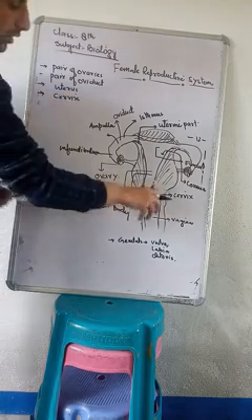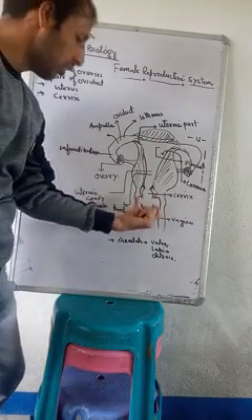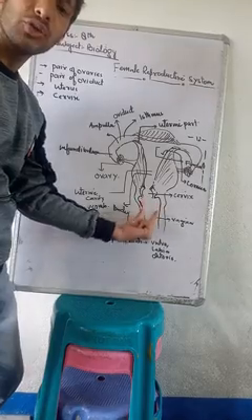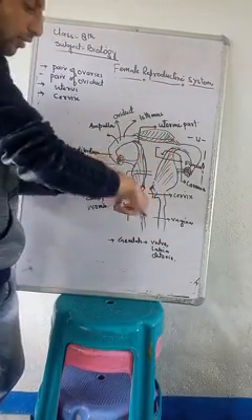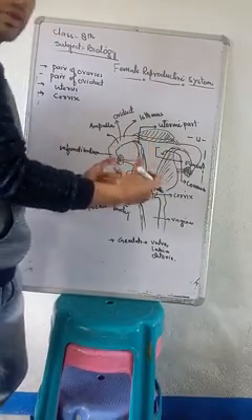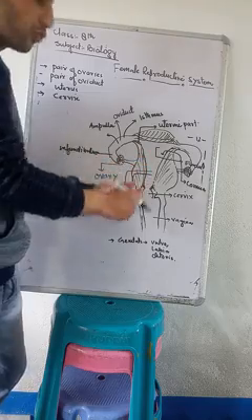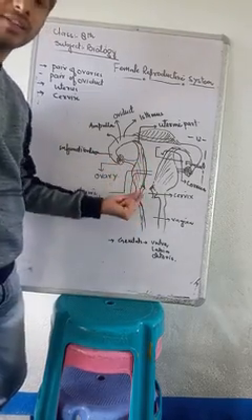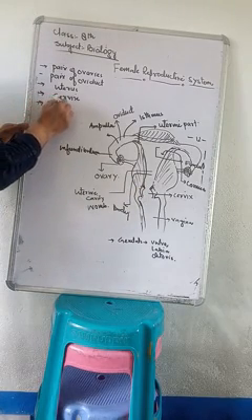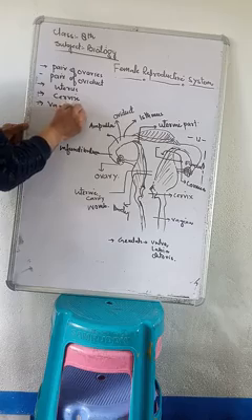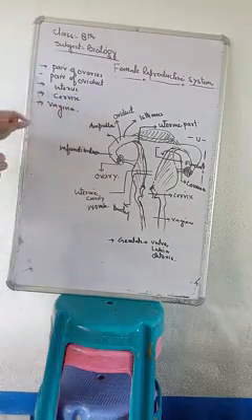And finally the cervix comes out in a long muscular tube that helps during copulation or coitus in receiving gametes, that is called the vagina.